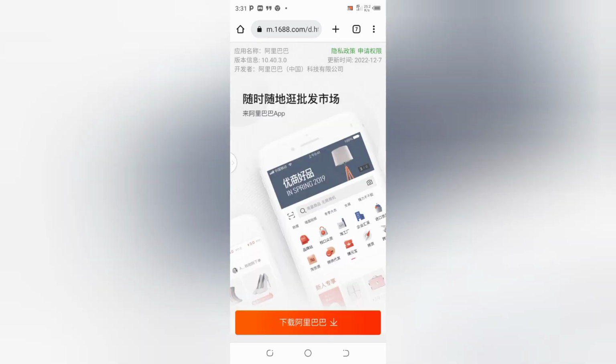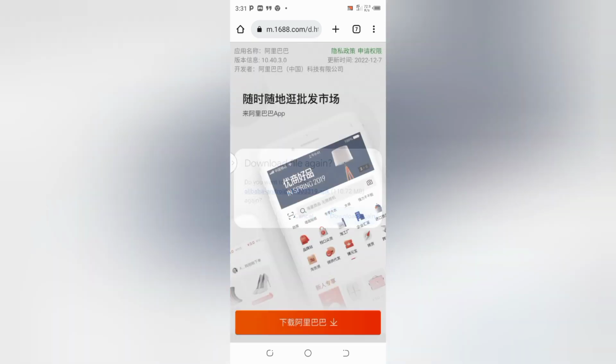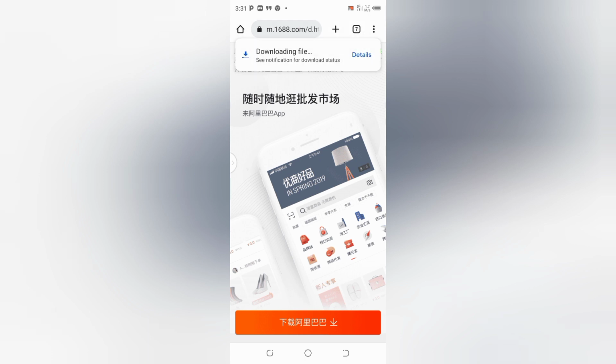Yes, so this is what you do. You click on this orange button, then you download. So immediately our 1688 app begins to download, and that is how to go about it. Wait whilst it downloads.